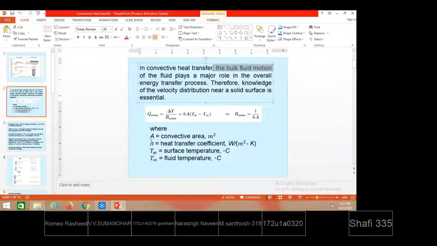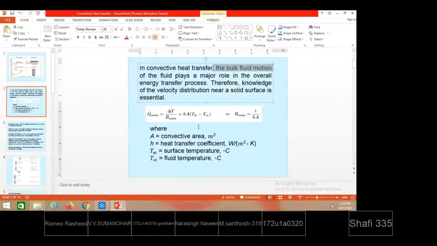So the description of the terminology I have also given. A equals the convective area. Convective area means the contact area between the fluid and the solid. h is the convective heat transfer coefficient, Tw is the solid surface temperature, and T infinity is the fluid temperature.